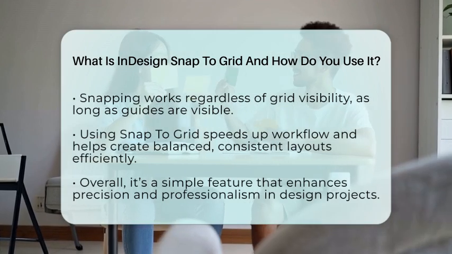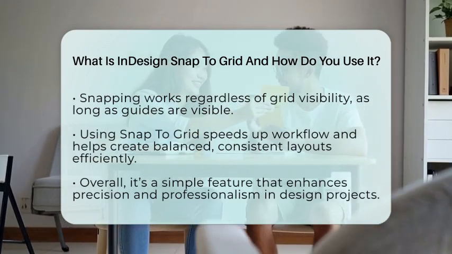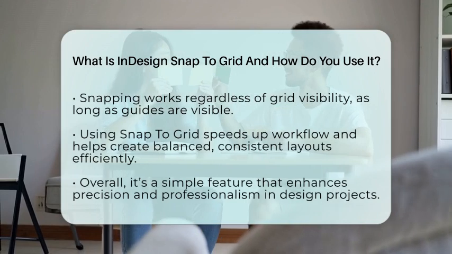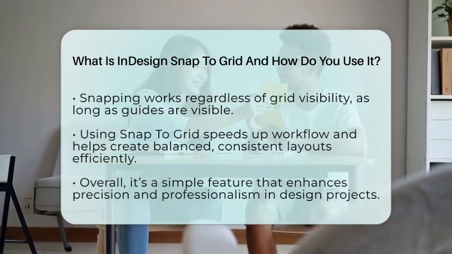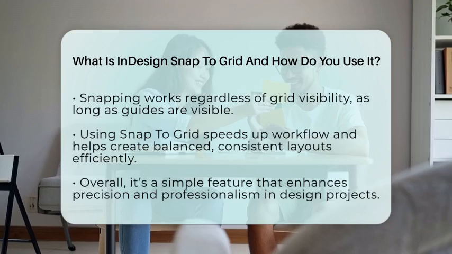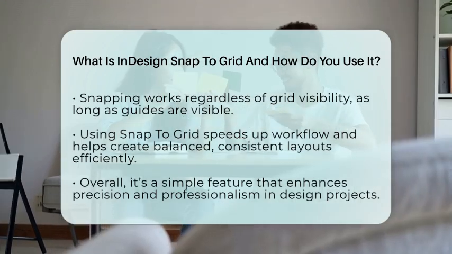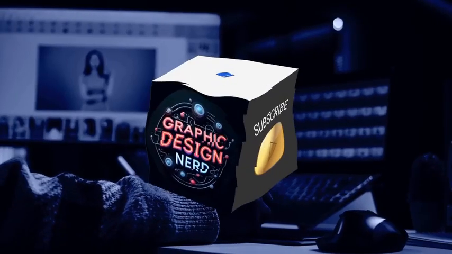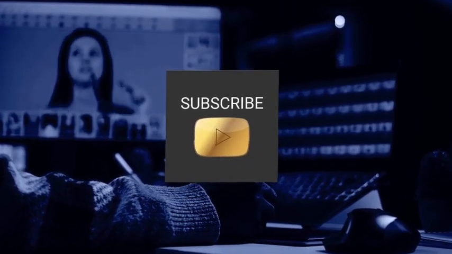In short, Snap to Grid in Adobe InDesign is a feature that automatically pulls objects and text to the nearest grid lines or intersections. Turning it on and customizing the grid settings makes your design process smoother and your layouts more precise. It's a simple yet powerful way to keep your work neat, professional, and easy to adjust.